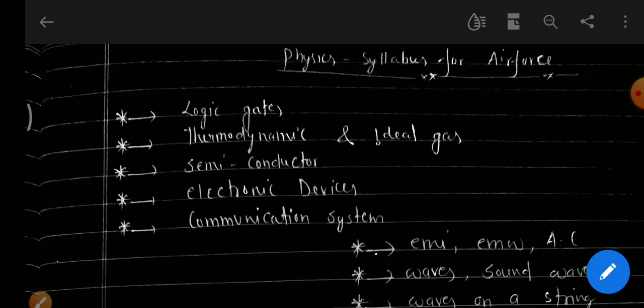The next chapter is thermodynamics and ideal gas. In this chapter we will especially focus on the Carnot efficiency and the coefficient of performance of a refrigerator, that means eta and capital K. We will also discuss problems based on eta and the coefficient of performance of a refrigerator. We have studied all this in 11th and 12th, but we will still study it in short. The third chapter is semiconductor, the fourth is electronic devices, and the fifth is communication system.